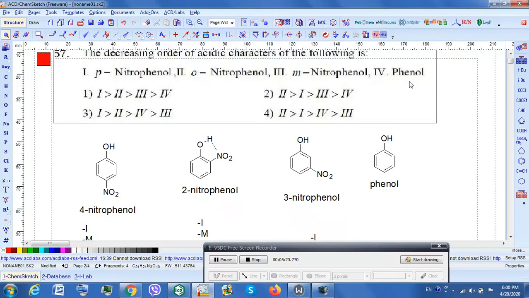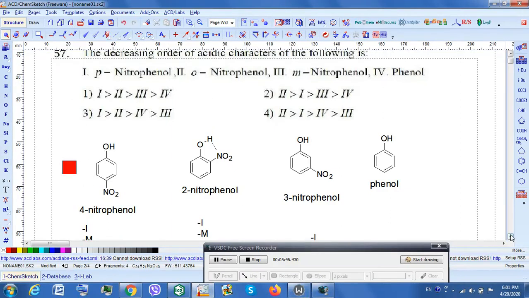First of all, paranitrophenol, orthonitrophenol and metanitrophenol are isomers of nitrophenol, and the nitro group is a -I and -M group. They have a strong electron withdrawing nature. Because of this, they are comparatively more acidic than phenol. Now we have to compare between the substituted phenols.